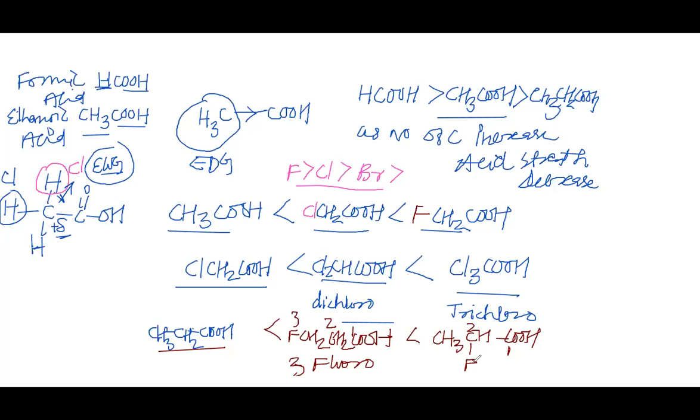This is how we can understand that even in the monofluoro or monochloro, when we compare, the nearer the fluorine or halogen, the more will be its acidity. So now, my dear students, I hope you understand.